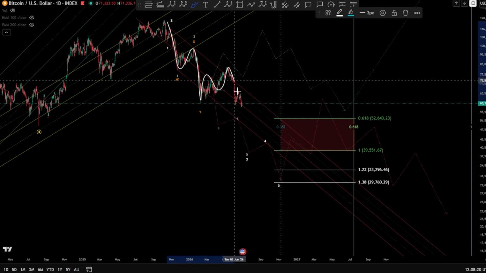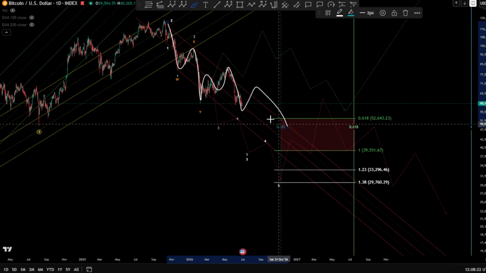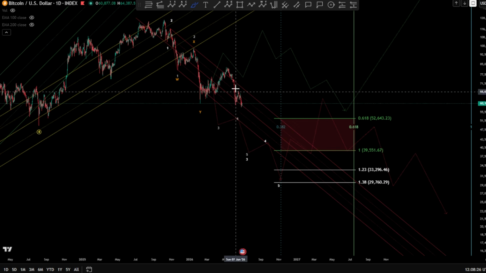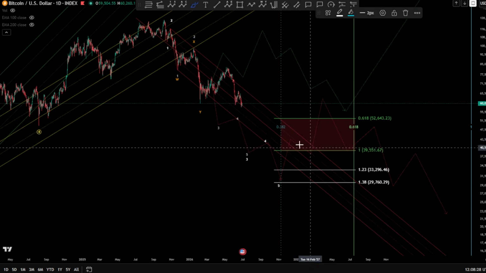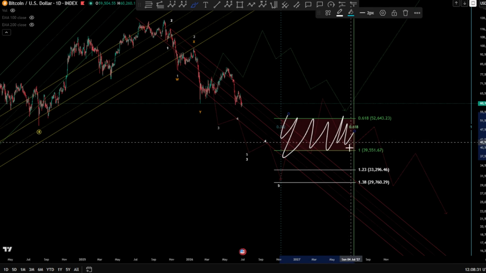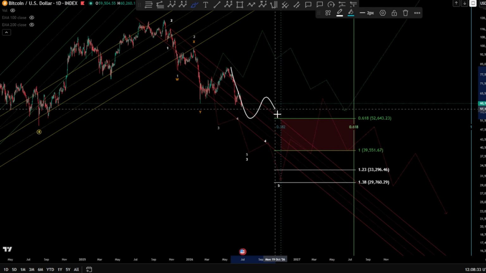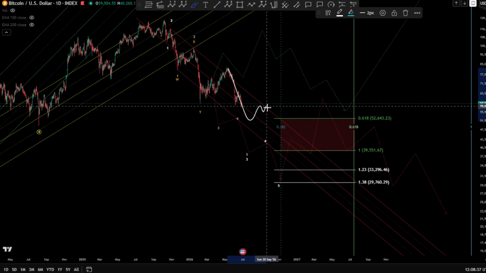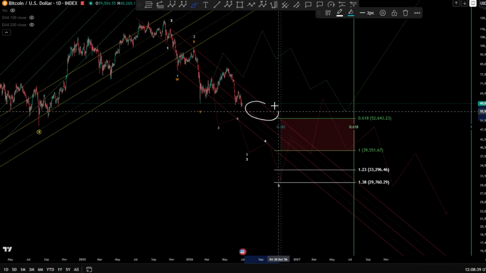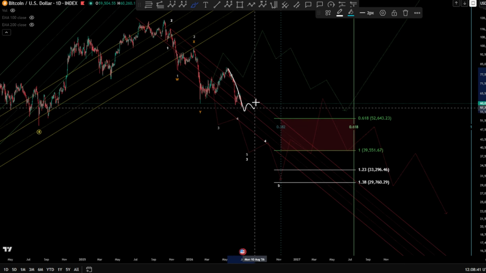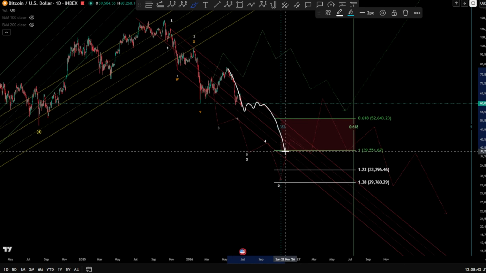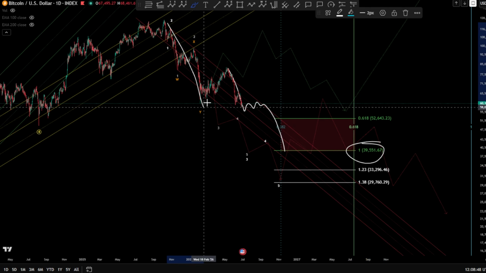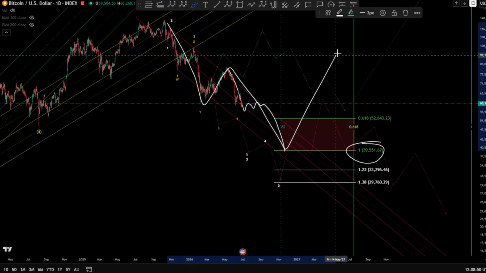Now, after starting this move toward the downside as a clear impulse, we have 3 waves down, 3 waves up, A, B, and a C, very likely, because it is an impulse. It is a zigzag unfolding here, potentially for this red zone where we are looking at our target, in confluence with our base channel, where we might keep seeing the price range just like that. Maybe the wave B is going to be very shallow, A, B, and a C somehow like this to hit the 1-to-1 fib level, 40K for Bitcoin in a W, X, and a Y deep correction, and then start to push toward the upside.